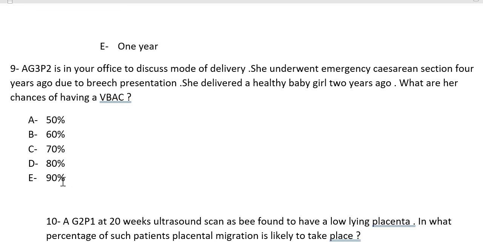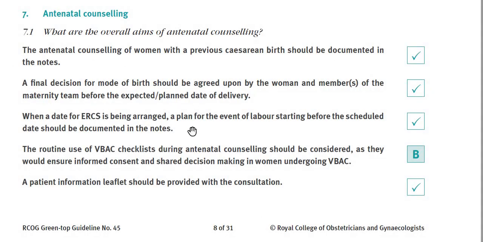Okay, but it is written in the guideline clearly, 85 to 90%. So we will go to E, 90%. Okay, the general points that you have to discuss: if the woman is coming for VBAC, she has to deliver in the obstetric unit. The final decision about the mode of birth should be made before the expected planned date of delivery, but ideally before 36 weeks.